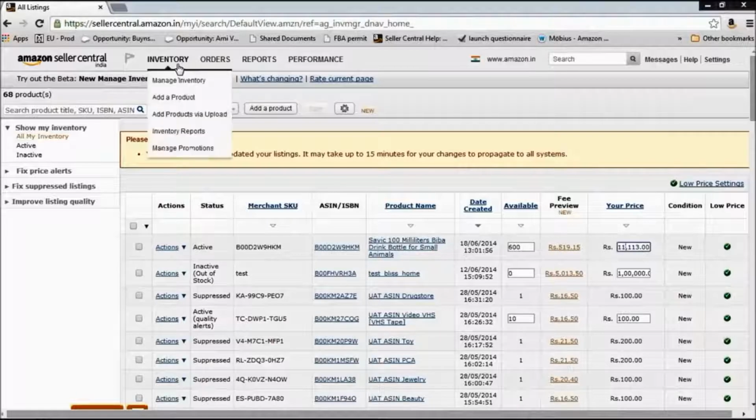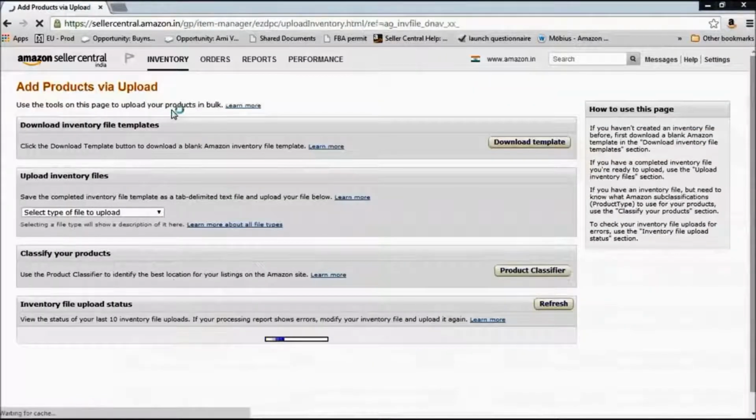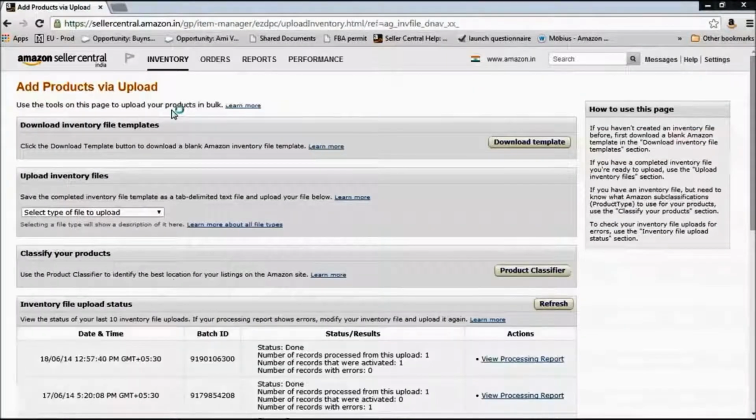For the second method and the third method, from inventory, we will go to add products via upload. Now, the second method is basically to use the same flat file template that you might have used to upload your products on Amazon.